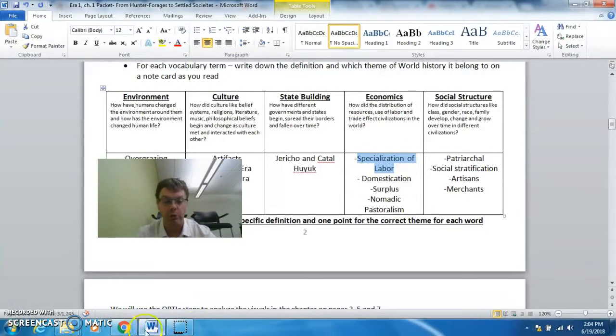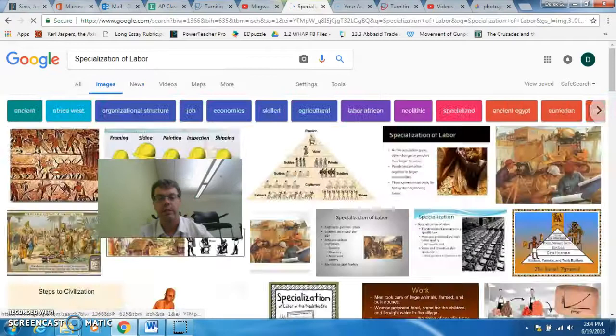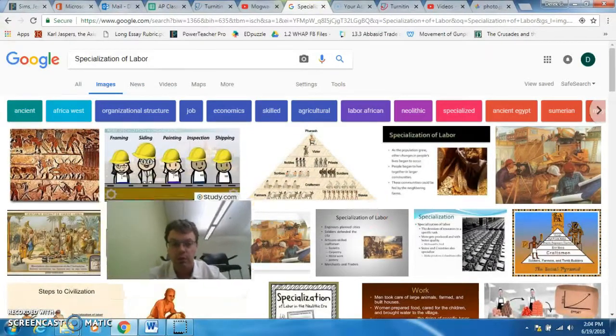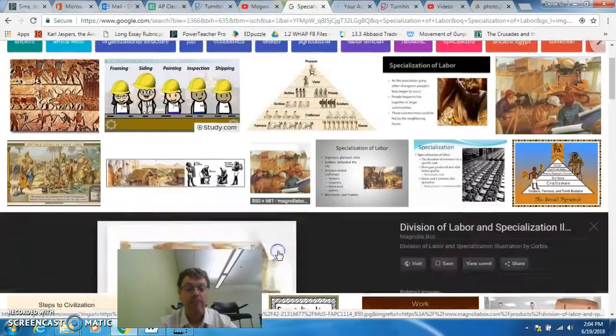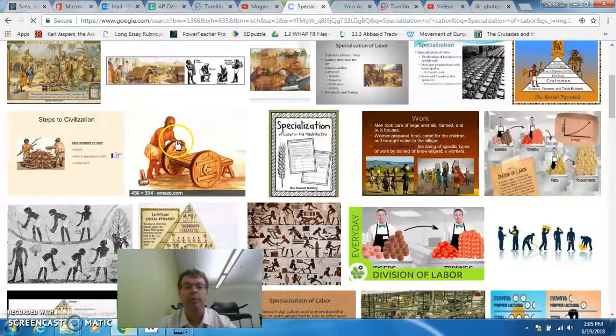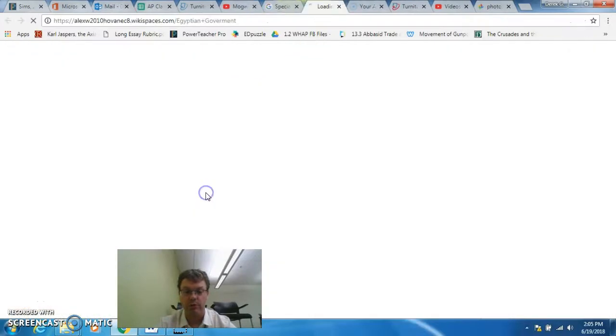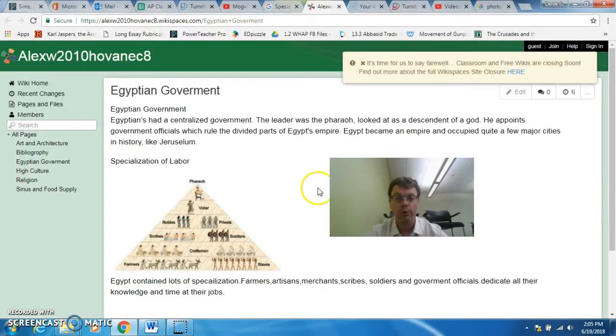So let's look at our first word, which is specialization of labor under economics. And let's look that up. What does that look like? Oh, this is kind of nice. So specialization of labor means different people doing different jobs. And if we look at specialization around this time period, what we can see is that we have some slaves in the bottom who were forced to do the farm labor, free farmers, craftsmen who built things like the artifacts we talked about, scribes, soldiers, and these are just different jobs.